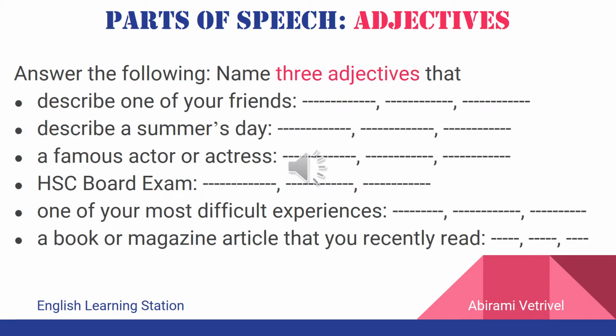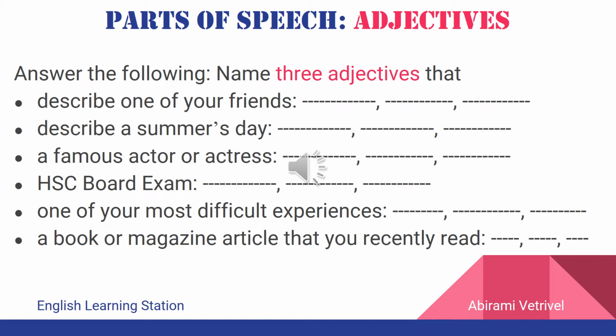So now we have learned that adjectives are nothing but words that describe a noun in a sentence. With this knowledge, let us do a small exercise on adjectives. Name any three adjectives that describe one of your friends. So what are the words with which you could be describing a friend of yours? A warm, kind, considerate, loving friend. So all these words such as warm, kind, considerate, loving, etc. are nothing but the adjectives used to describe the friend.